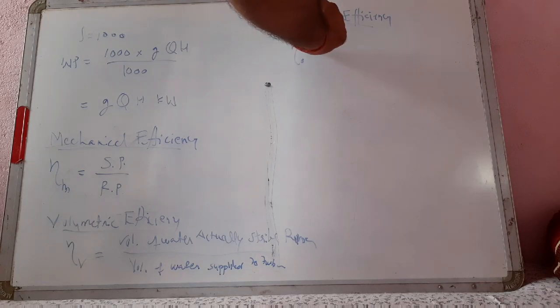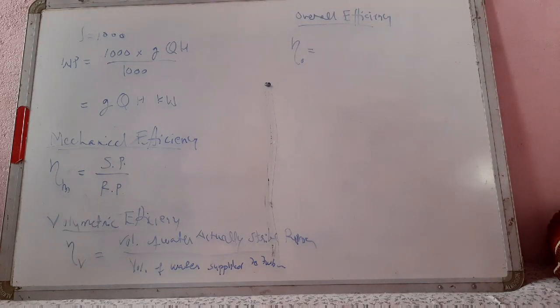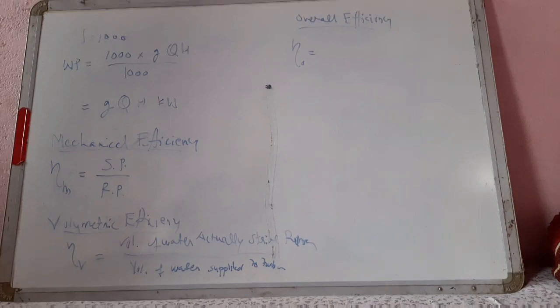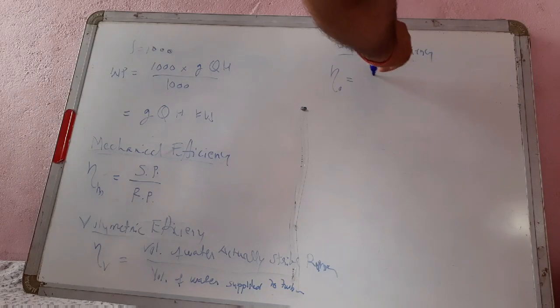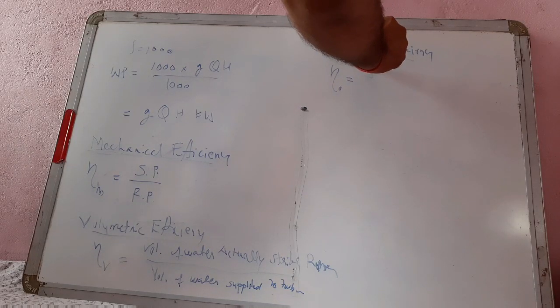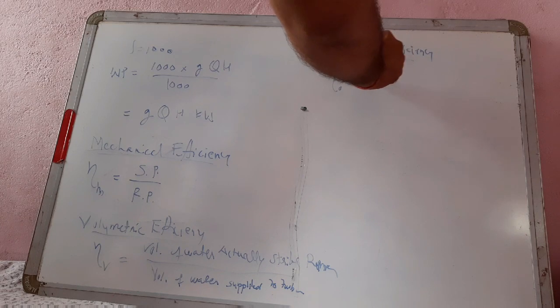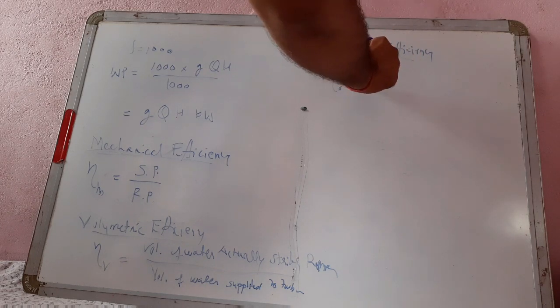Eta overall is equal to power available at the shaft of turbine, that is shaft power by water power.